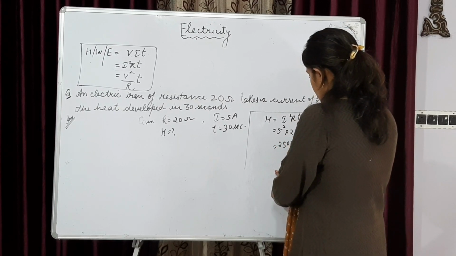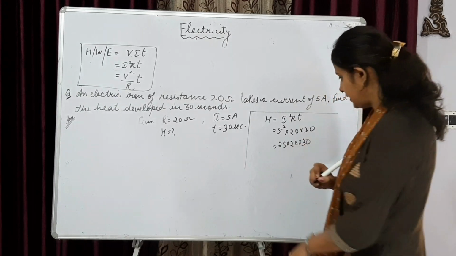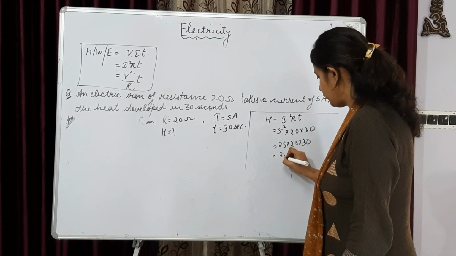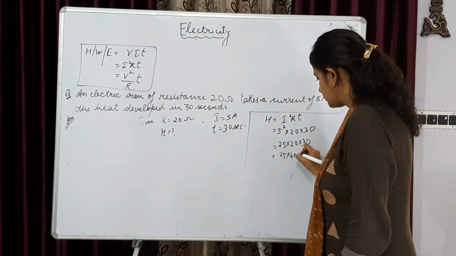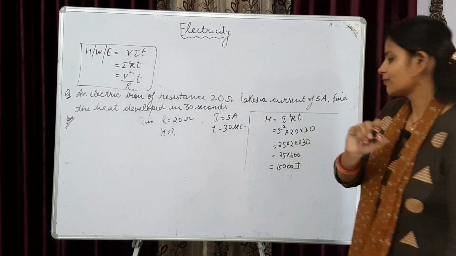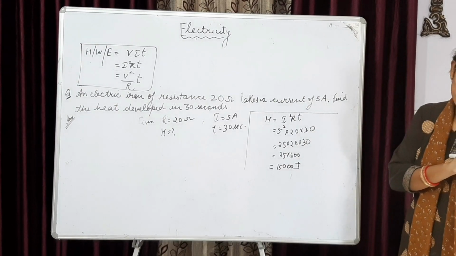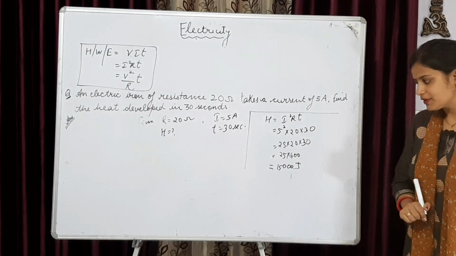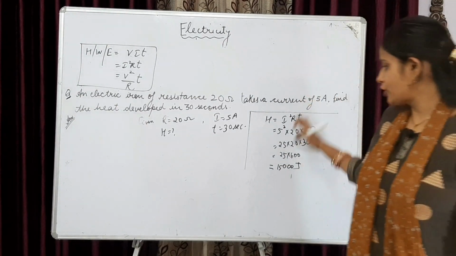25 into 20 into 30, that is 25 into 15,000 joule is the answer. This is how you can solve the question.